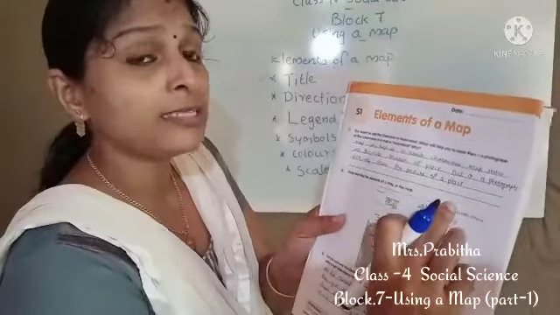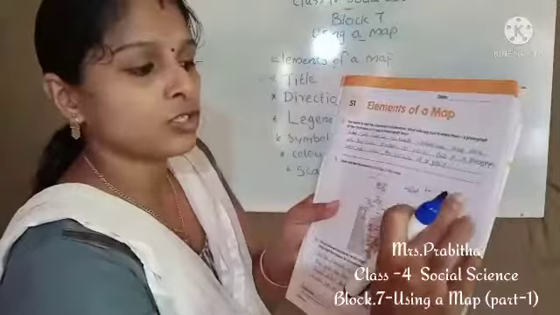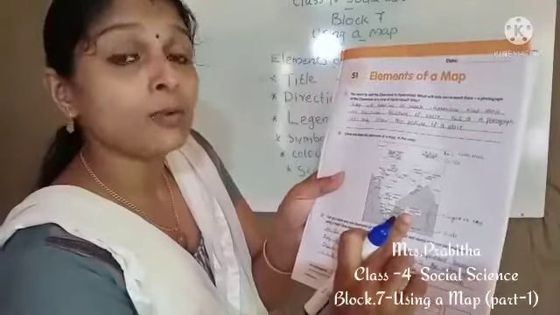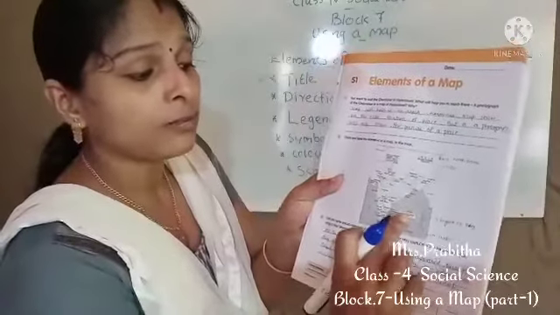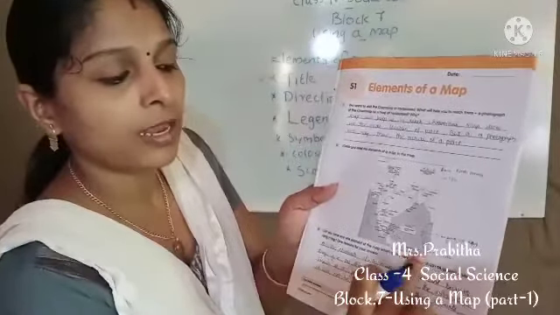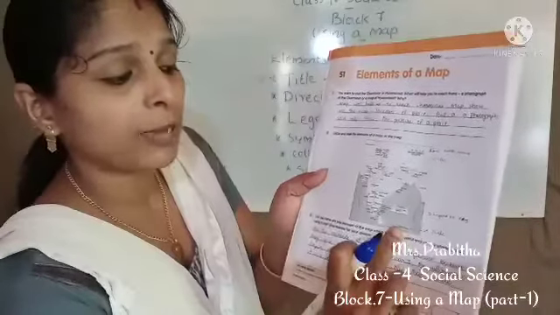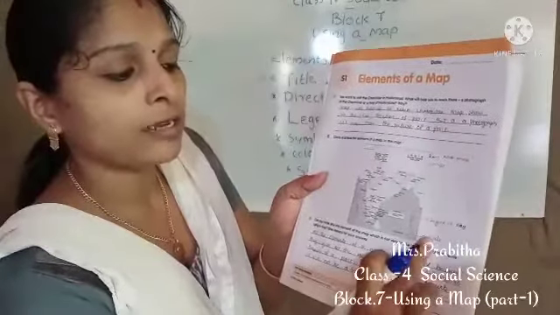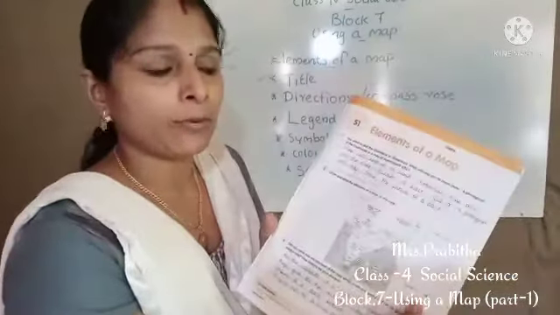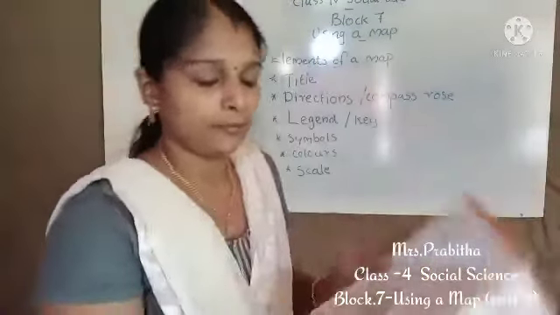Okay. Then second one, on the top you can see N. N is marked there. It is direction. So you can write there directions, or north arrow. Then here you can see one table. What is that? Yes, it is legend or key. So you can mark legend or key. Then last one here you can see scale. It is written map not to scale. So in that area you can write scale. Okay. So these are some elements you can find from the map: directions, title, legend or key, and scale.